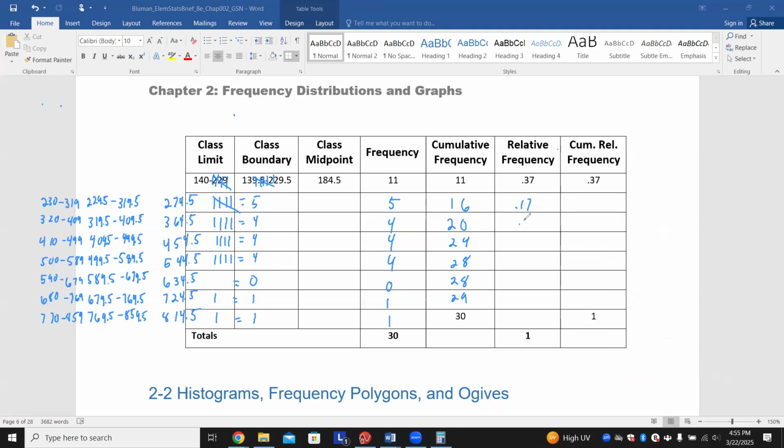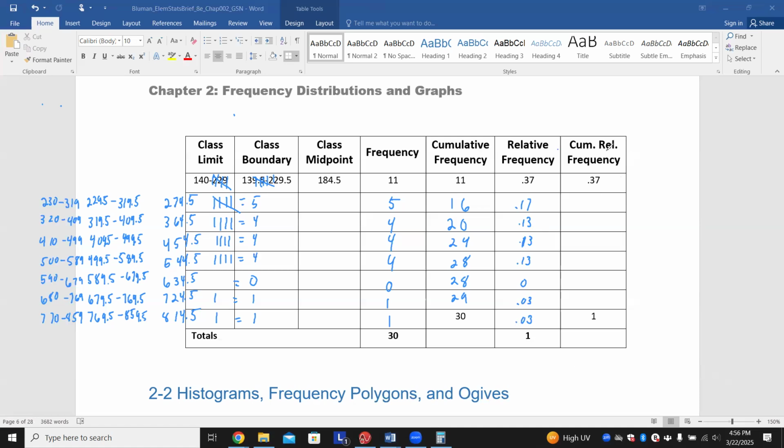This would then be 0.13, 0.13, 0.13. This obviously is 0. This right here would then be 0.03, 0.03. All of these numbers should add to 1. Again, go through there. Maybe there's a rounding thing. Maybe you need to uptick or downtick some numbers to get it to add up to 1.